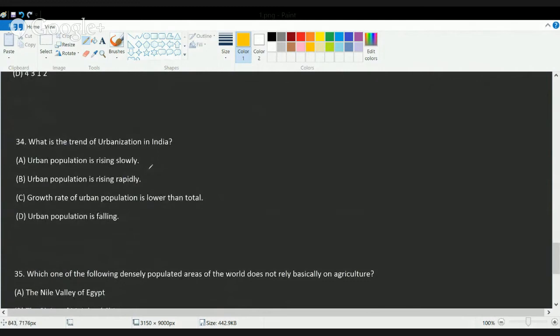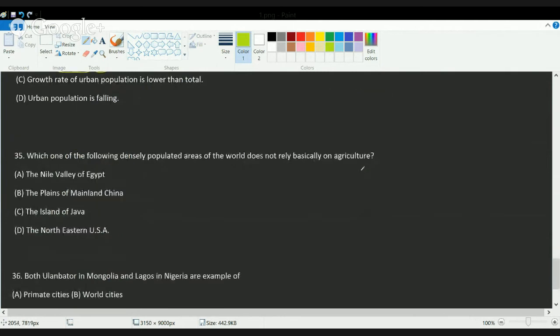The next question is, what is the trend of urbanization in India? The recent trend of urbanization in India is that the urban population in Indian cities is rising rapidly. It's estimated that by 2021, there would be 52 crore people in urban areas as compared to nearly 35 crore at the present census.